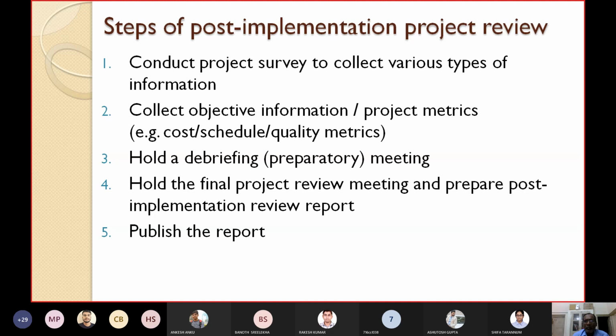Then hold a debriefing meeting, a preparatory meeting among the different stakeholders. Collect the information on what problems they have faced or what practices they have used. This is the initial, preparatory meeting. After the preparatory meeting is over, hold the final project review meeting and prepare the post-implementation review report.